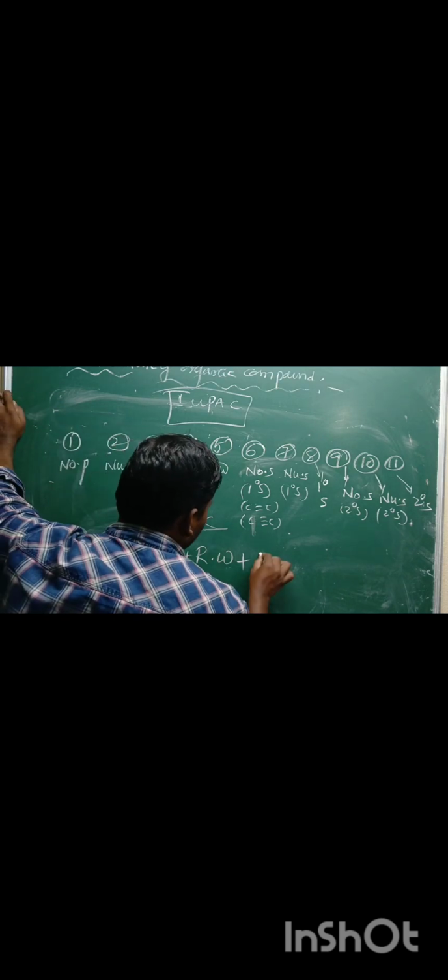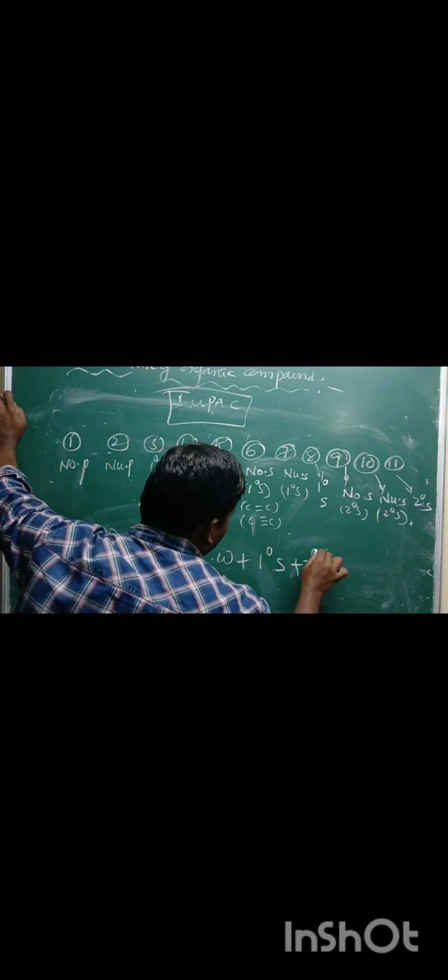Number 8, primary suffix. 9, number suffix for secondary suffix. 10, numerical suffix for secondary suffix. 11, secondary suffix. Or simply, as a shortcut, the IUPAC name equals secondary prefix plus primary prefix plus root word plus primary suffix plus secondary suffix.